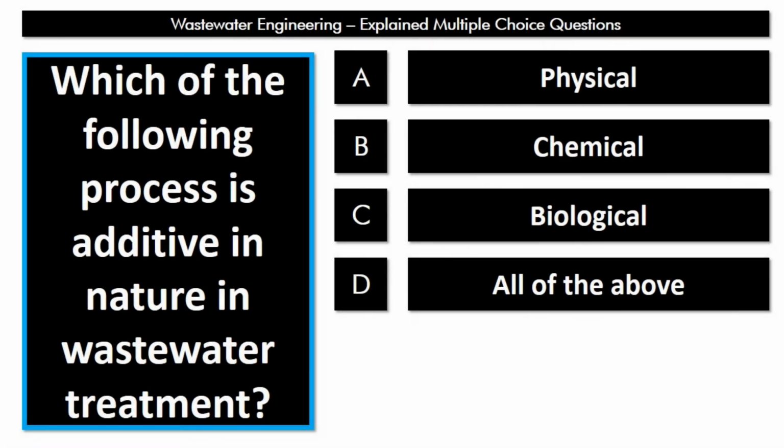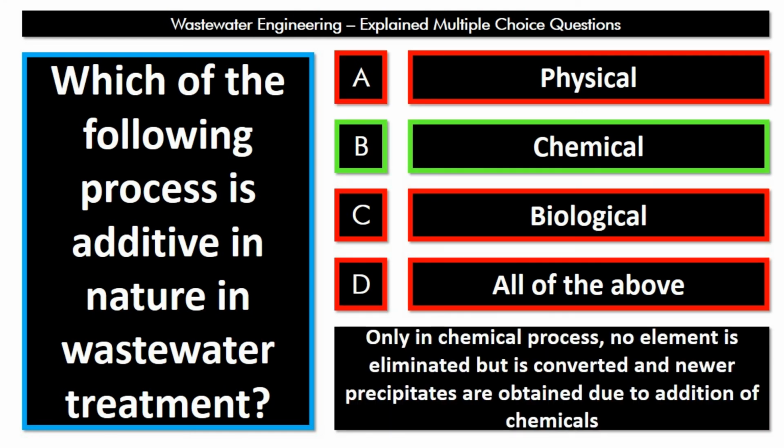Then which of the following processes is additive in nature in wastewater treatment? Is it physical, chemical or biological, or all of the processes mentioned here are additive? See, in physical and biological processes, the content which is present in wastewater is either shredded or reduced, means physical process can be neutral and biological process can be subtractive, but the chemical process here is kind of an additive process, because in order to get rid of something we add some chemical and a chemical reaction takes place to form some kind of precipitate. That's why the chemical process is additive in nature.